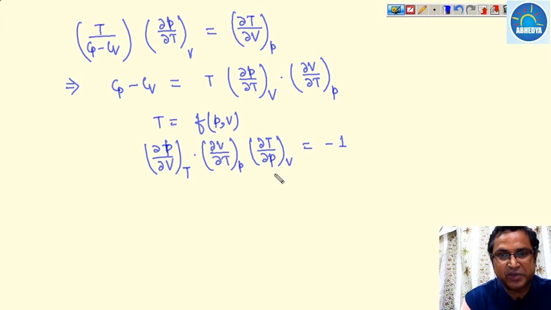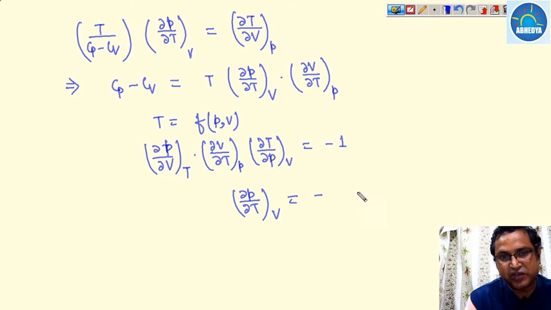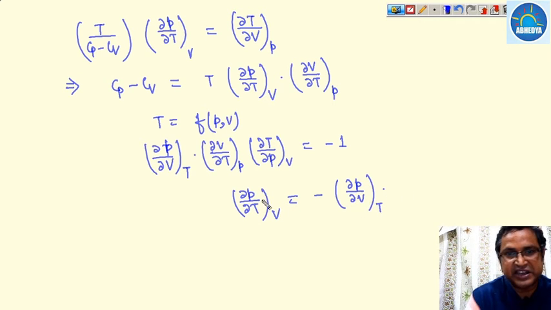So the value of (∂P/∂T) at constant volume becomes minus (∂P/∂V) at constant temperature into (∂V/∂T) at constant pressure.